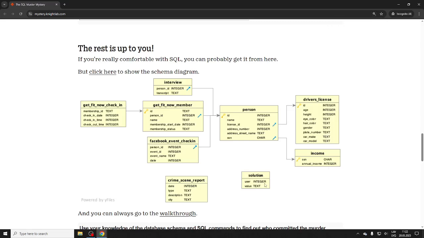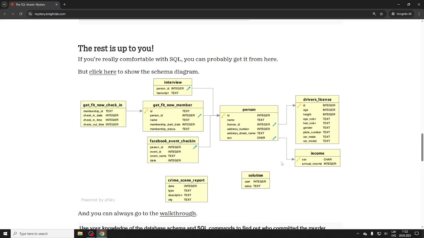Of course, we have to provide, we have to insert a solution, basically. That's our task. But the data is 1, 2, 3, 4, 5, 6, 7 tables, right? Nothing like a normal database. So the idea is that there's a person. They have a driver's license, of course, and they have income separately.